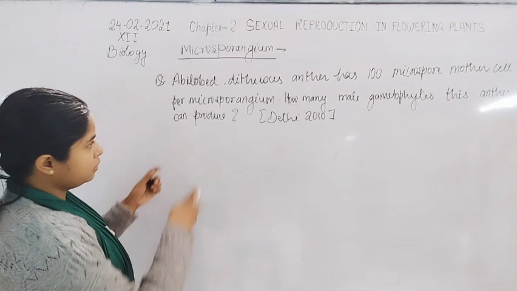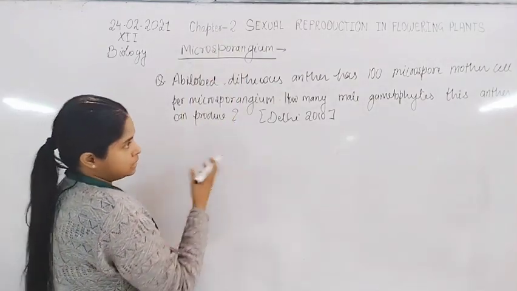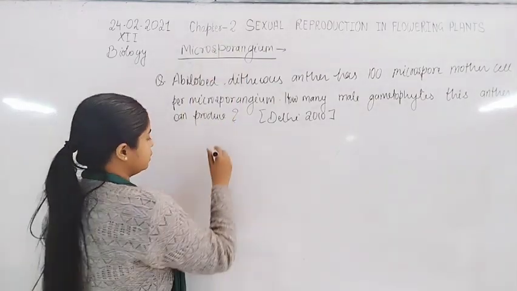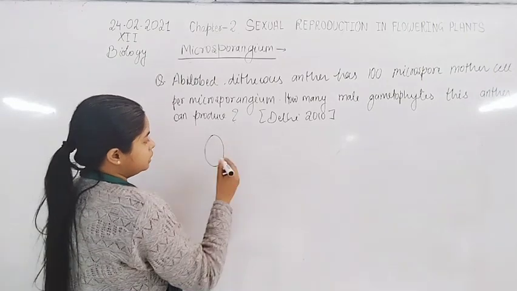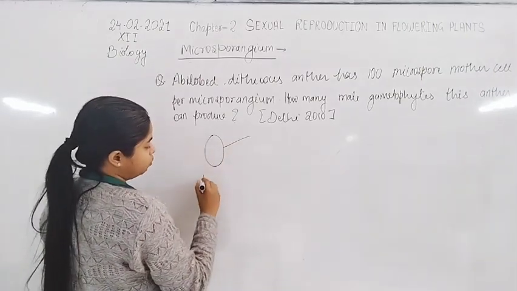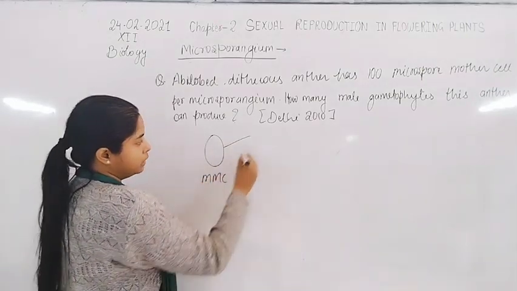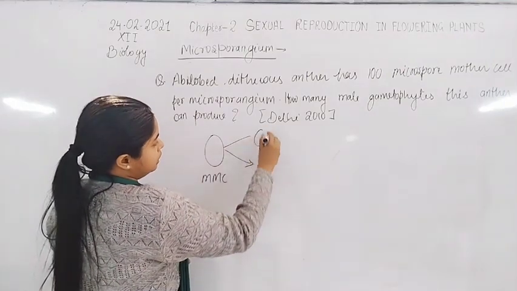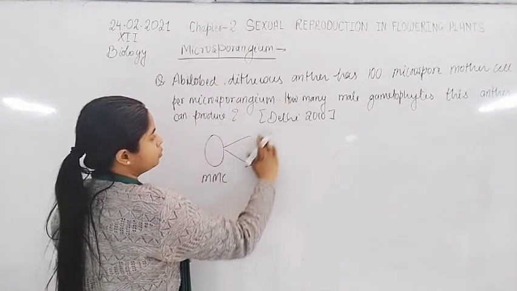As we already know, the microspore mother cell undergoes meiosis division. After the meiosis division, first a dyad structure forms, with two cells.